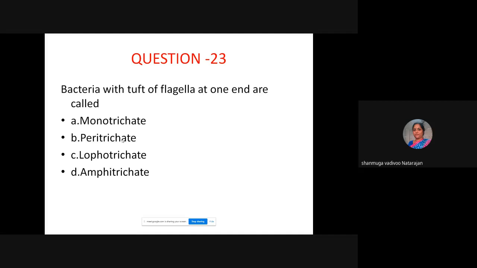So this is tuft of flagella at one end. Monotrichous means one flagellum at one end. Tuft of flagella at one end is lophotrichous. Peritrichous is flagella all around. Amphitrichous is again both ends, tuft of flagella at both ends. Tuft of flagella at one end is lophotrichous. Tuft at both ends is amphitrichous. Flagella all around the body is peritrichous. Monotrichous, as it says, only one flagellum, typically Vibrio cholerae.